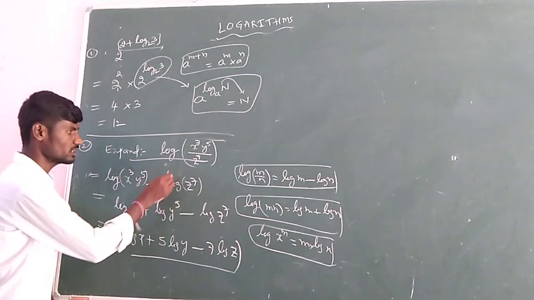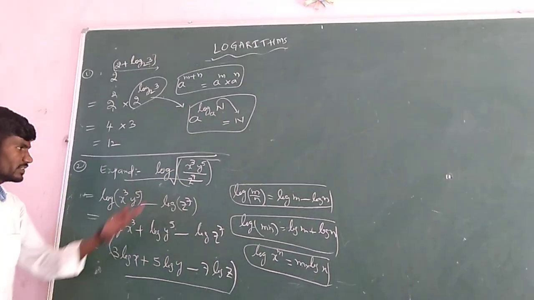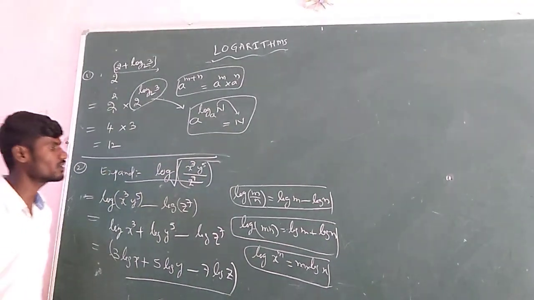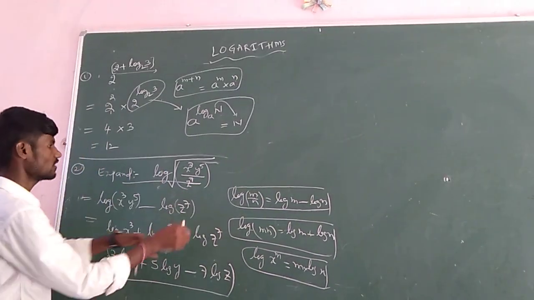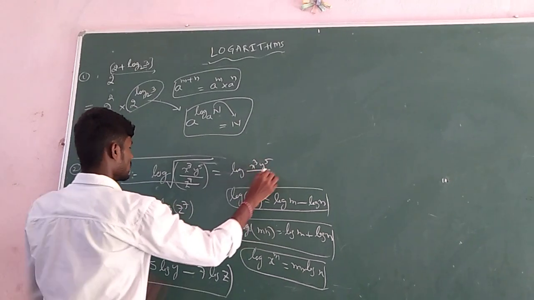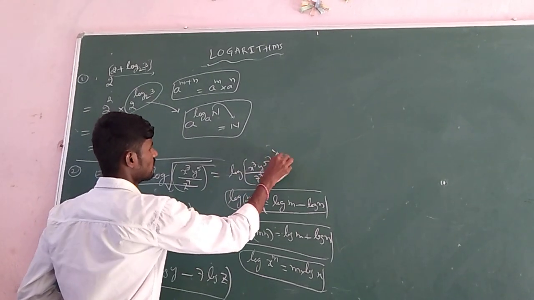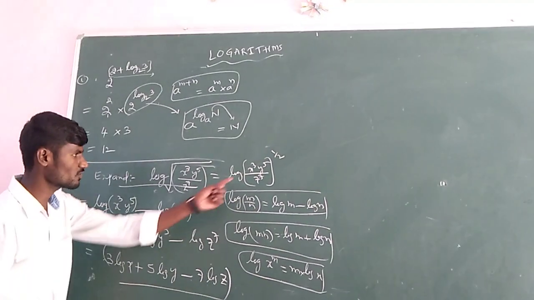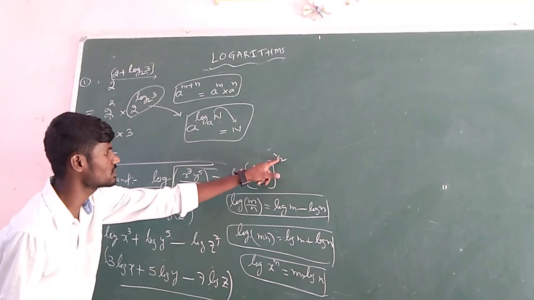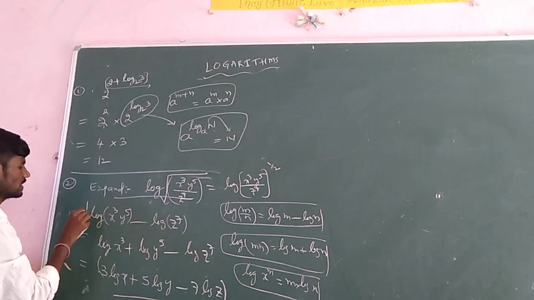And one thing I skipped at the start of the problem: if it is a square root symbol, what does it mean? Square root value is power 1 by 2. So in the next step it becomes log of x cube y power 5 divided by z power 7, whole power 1 by 2, instead of the square root. That looks like exponent form, log x power m, so m, this 1 by 2, comes in front of it.